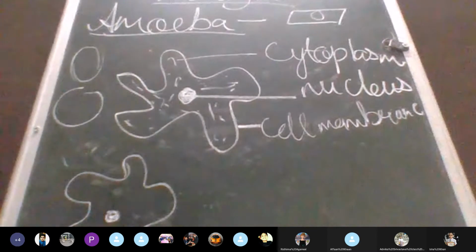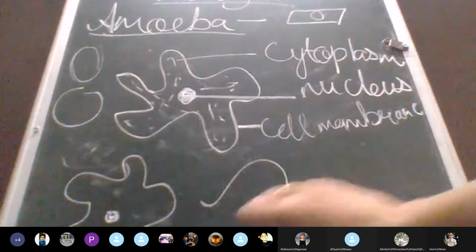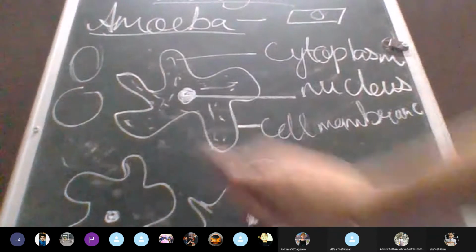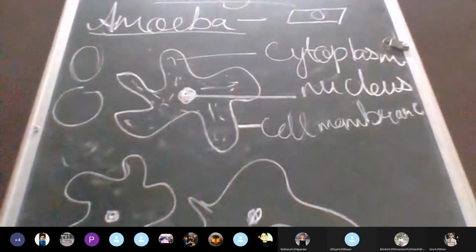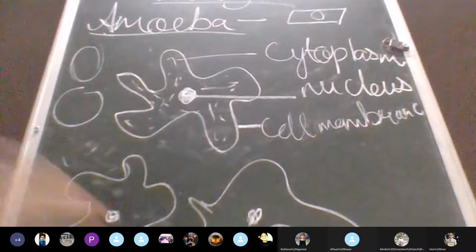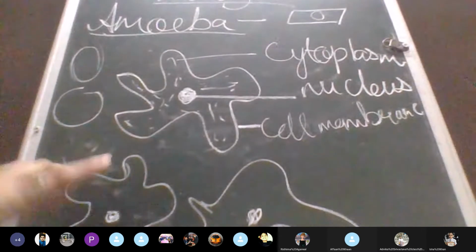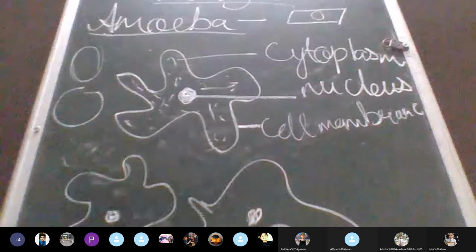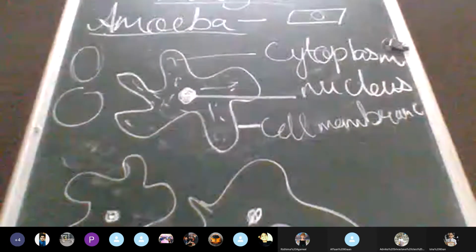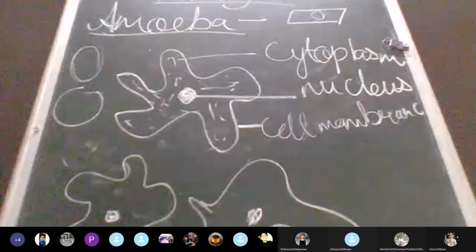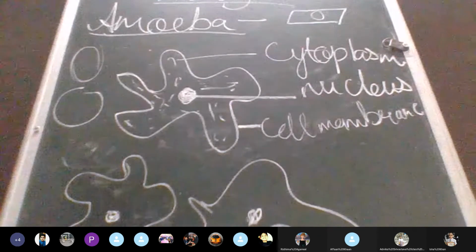Maybe roll number two comes and the shape changes to this. Maybe roll number three comes and the shape is like this. So the special thing about amoeba, children, is that it keeps changing its shape. Something very important about amoeba is it keeps changing its shape. Is this clear to you?